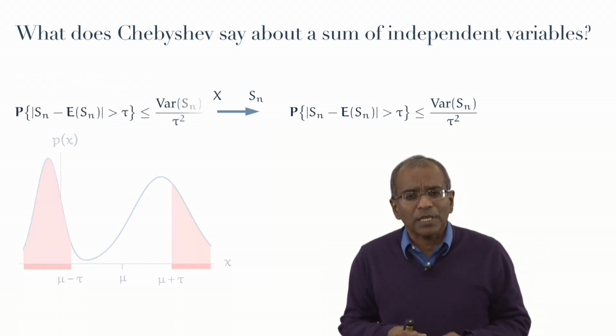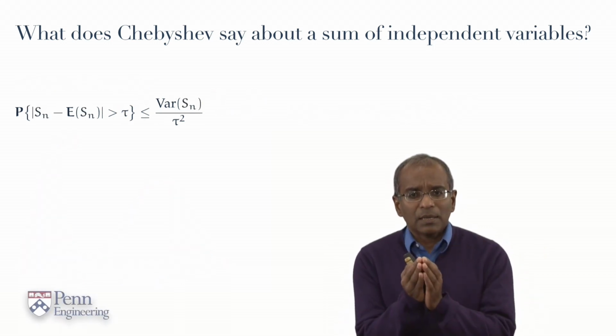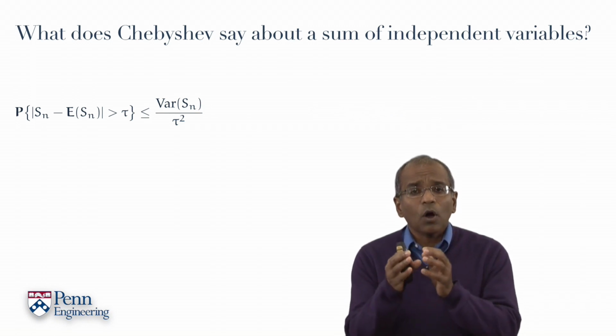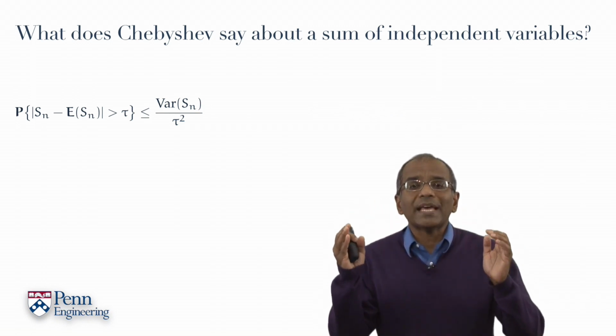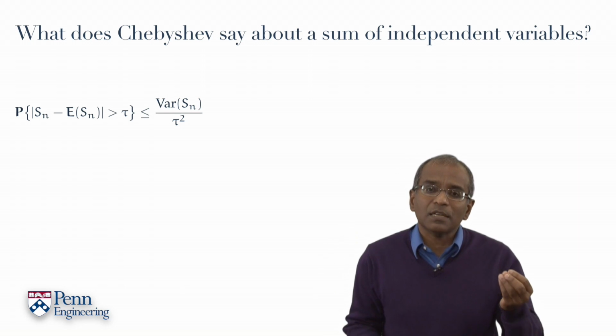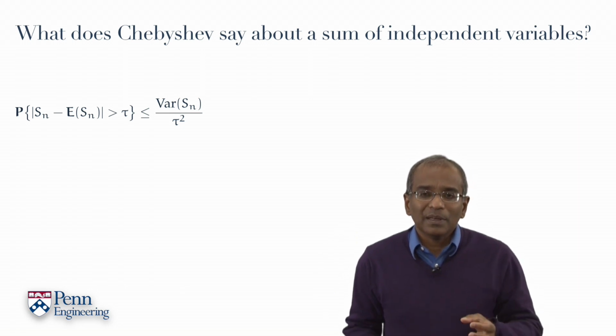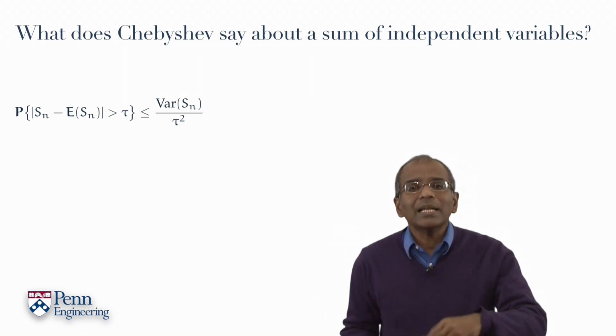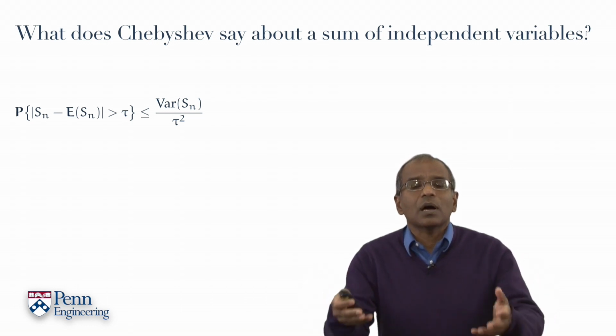Now let's focus on this. This says something about the probability of the absolute deviation of Sn from its expected value. And here is where additivity comes in triumphantly.